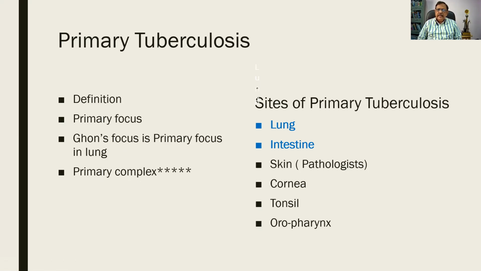But there are other organs: intestine, particularly with bovine tuberculosis; skin in pathologists; cornea, whenever there is a splash of surgical material; tonsil, oropharynx. These are all the other sites of primary tuberculosis. But the most common that we should remember will be the lung and the intestine, and all the others are also sites for primary tuberculosis.